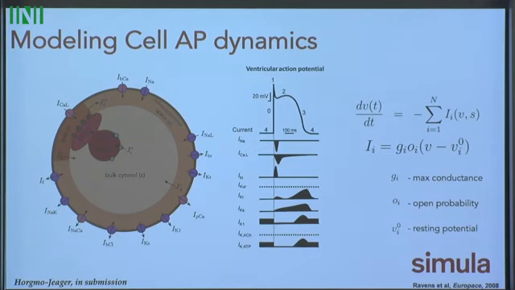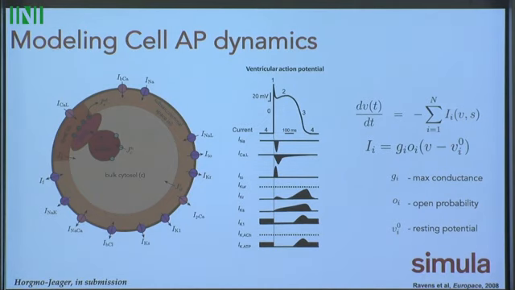They generally take the form of something like this, where you have some sort of scaling max conductance, and some sort of open probabilities. It can be a Markov model, it could be some other type of model to describe when they're going to open, and some sort of resting potential that says when they turn on and when they turn off in the cardiac cycle. And a lot of these models have been around forever, I guess 50 years or so.